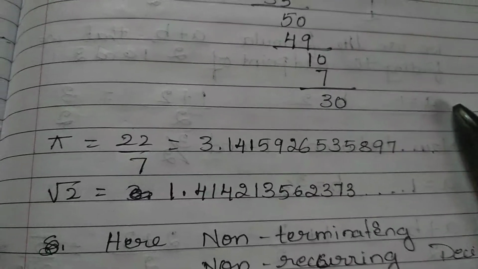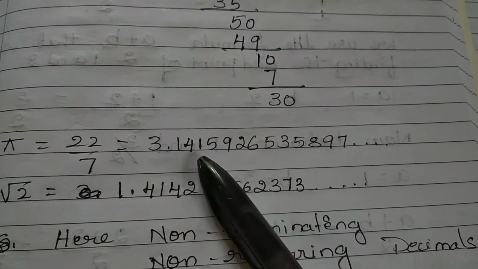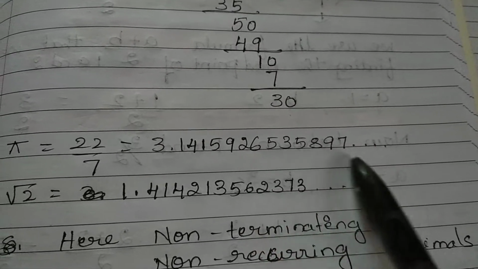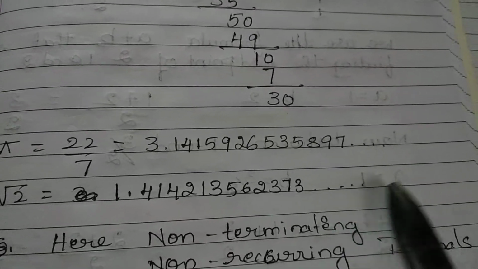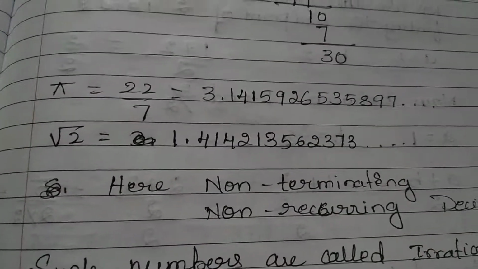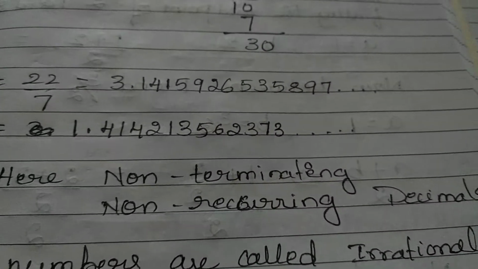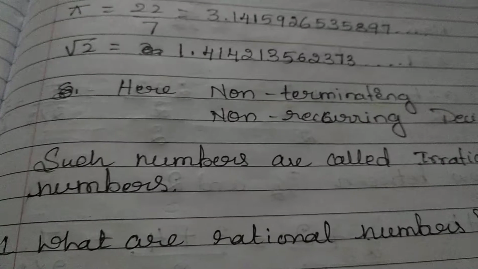So why are these irrational numbers? First of all, they are non-recurring and non-terminating. Why non-recurring? Because these numbers are not repeated. That's why it is non-recurring, and this will continue. It never ends. That's why it is non-terminating. So now how can we say a number is irrational? What are irrational numbers? Irrational numbers are non-terminating and non-recurring decimals. Such numbers are called irrational numbers.